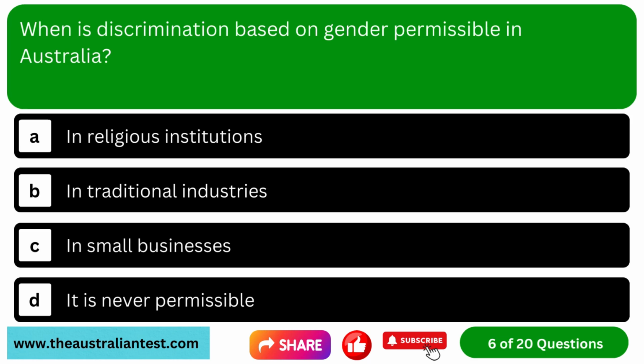Question 6. When is discrimination based on gender permissible in Australia? Option A, in religious institutions. Option B, in traditional industries. Option C, in small businesses. Option D, it is never permissible.